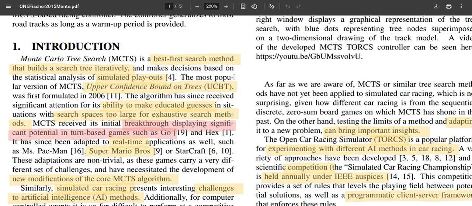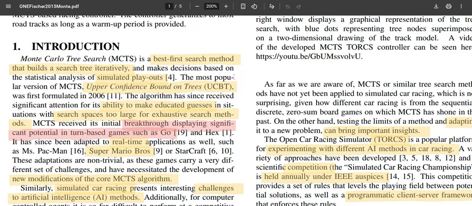The ability of MCTS is that if we have to search a very big space, which is computationally too expensive to do exhaustively and find optimal solutions, it tries to build a tree iteratively and make educated guesses.